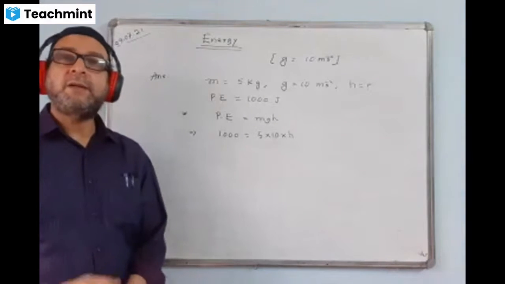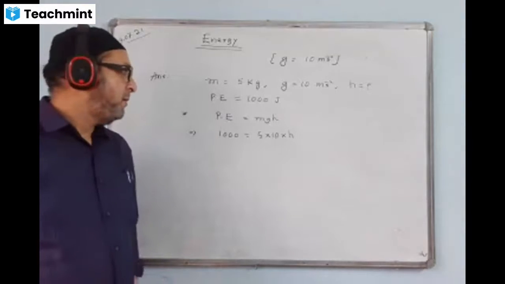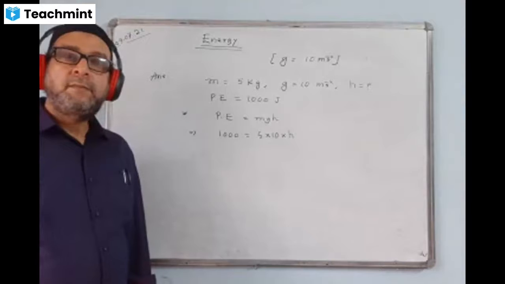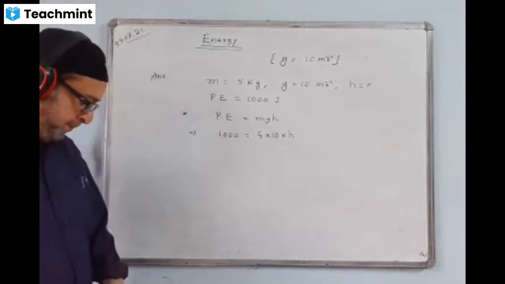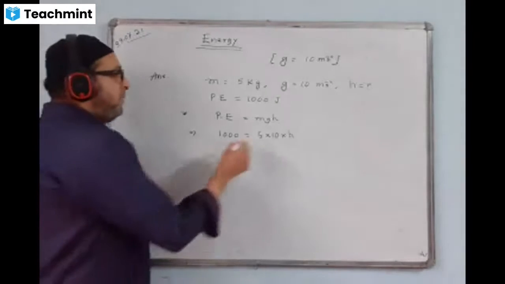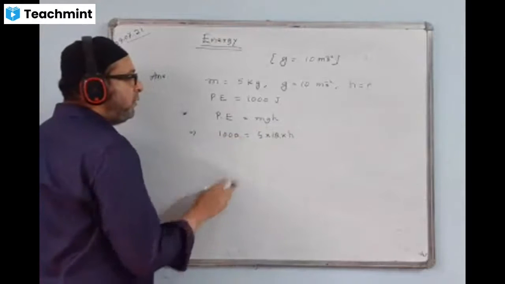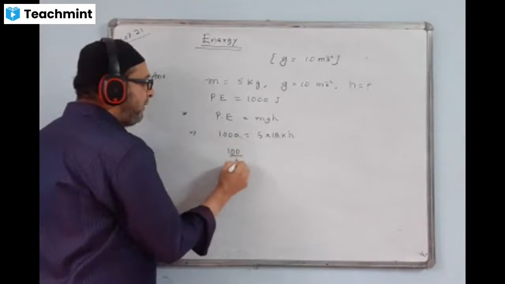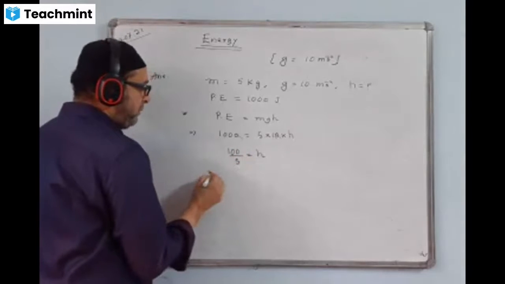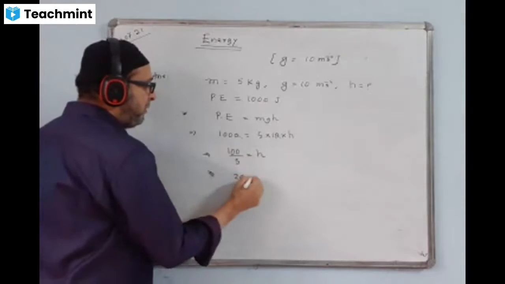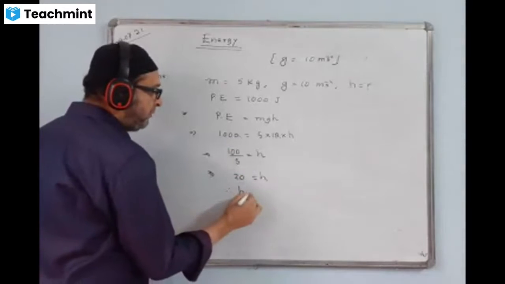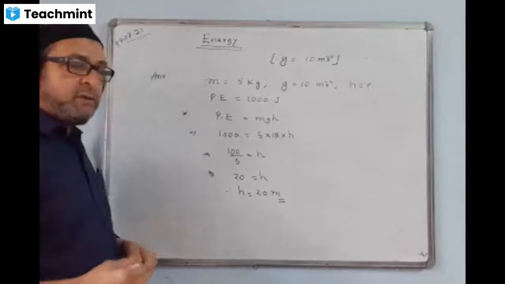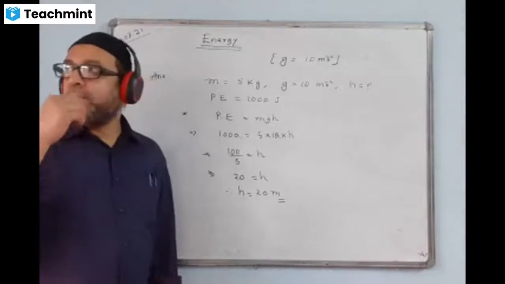Sir, 50. Solving. You can cancel 10, 10 will go. 1000 by 5 you can cancel. You can do it like this also. 100 by 5 is the value of h. 5 will go 20. 20 is the value of h. Therefore, h is equal to 20. 20 meters. You have to give the unit also.